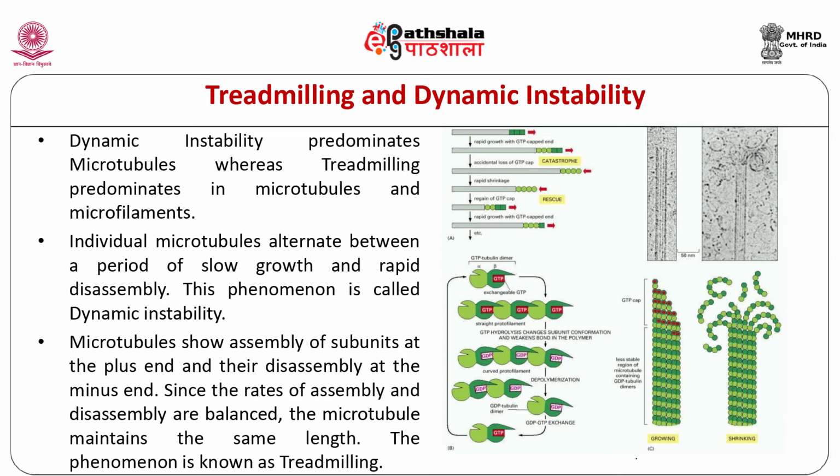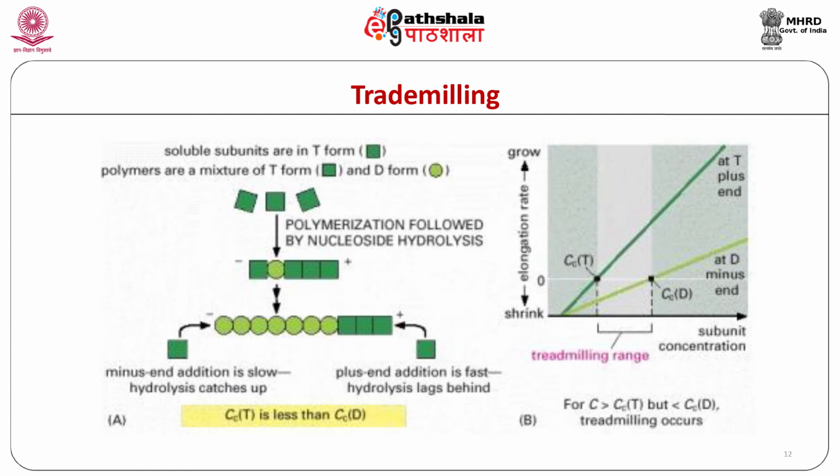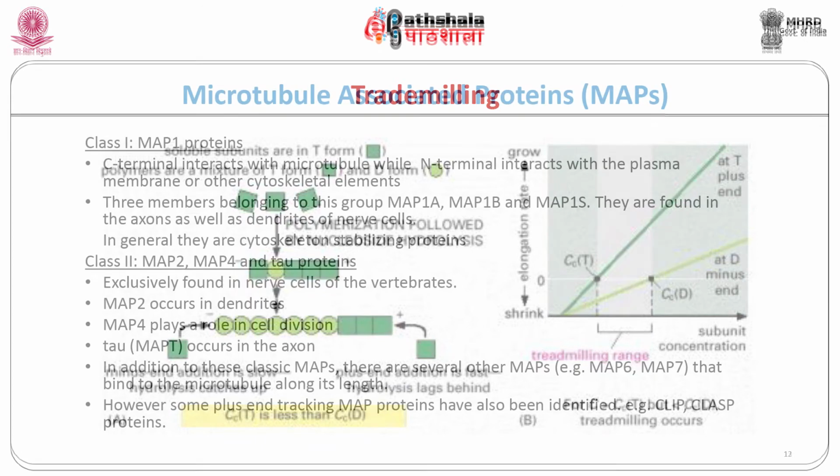Microtubules show assembly of subunits at the plus end while disassembly of subunits at the minus end. However, since the rate of assembly and the rate of disassembly are balanced, a microtubule maintains the same length, and the phenomenon is known as treadmilling. In the figure and the graph, we can see the treadmilling of the microtubules.